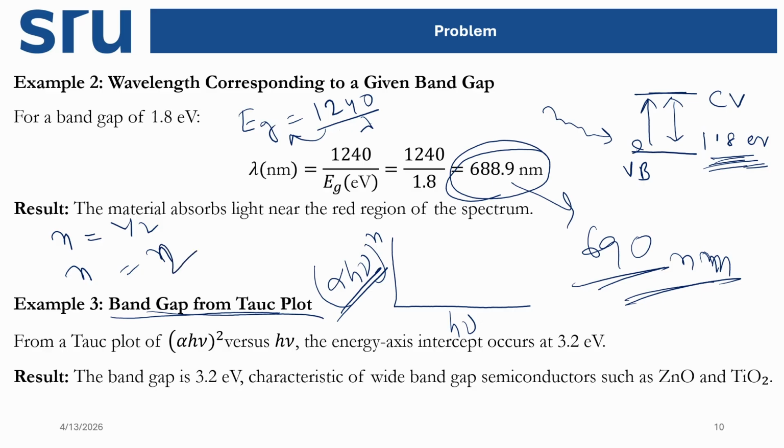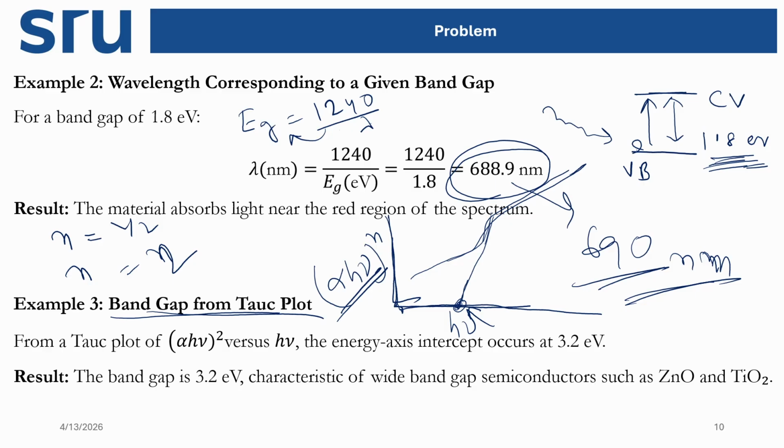So let's say we are using n as the value. We do not know which material we are calculating, so we are writing it as n. Now we are plotting (alpha h nu) to the power n versus h nu. Then we will get the plot, and we get a slope. The point where this slope crosses the x-axis will tell us the band gap of the material.